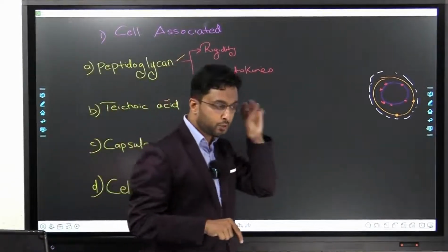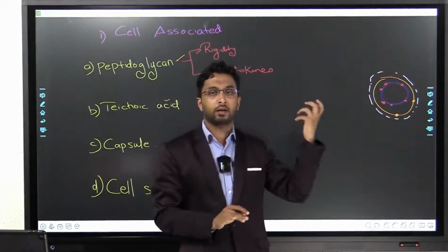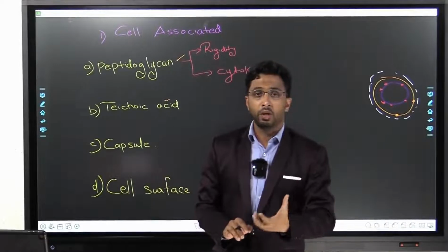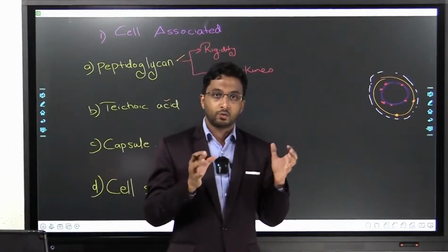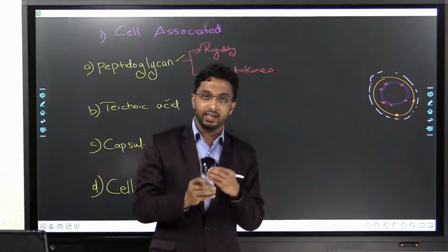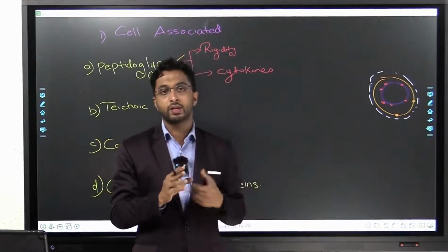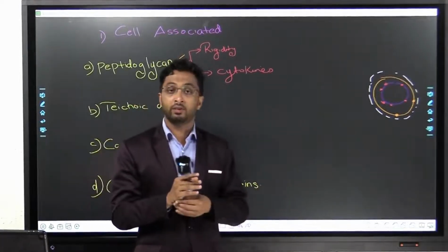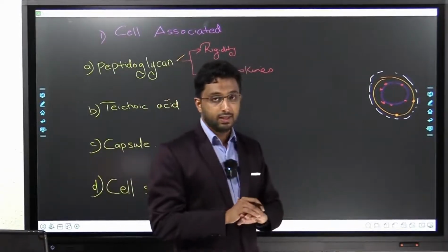The bacteria goes inside the body, and the peptidoglycan tells the body to produce cytokines. To some extent, it is very good, it is killing the bacteria, but when it reaches beyond a level, cytokines start harming the body. We'll study this when we come to general pathology topics.